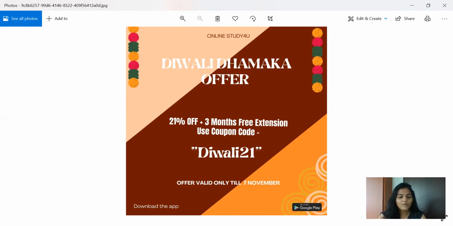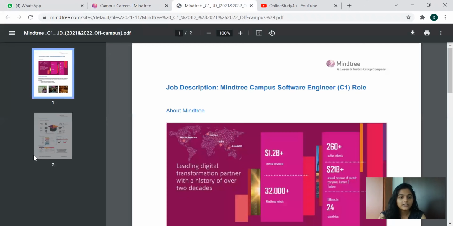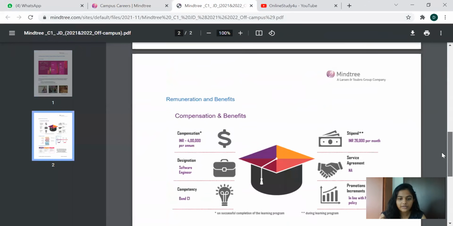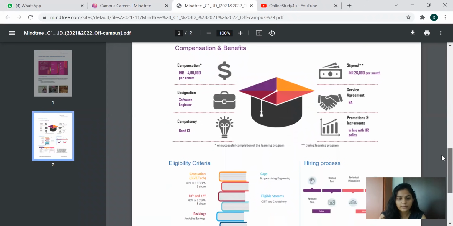Okay, now moving on to the job description. So this is a C1 role. Here you can know about Mindtree and everything. Coming to the compensation provided, it's 4 lakhs per annum. Designation is software engineer, and the competency band is C1. A stipend will be there, that is 26,000 per month, and there is no service agreement. Promotions and increments will also be there.